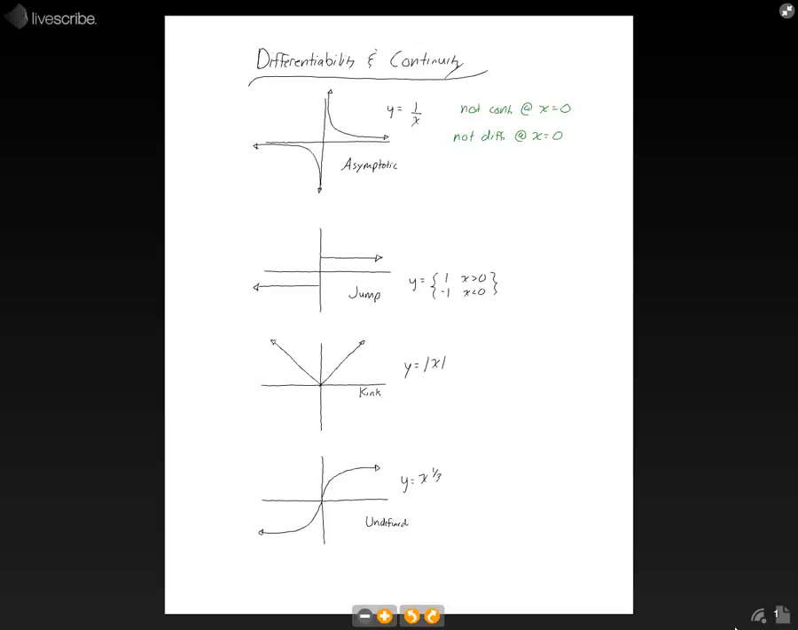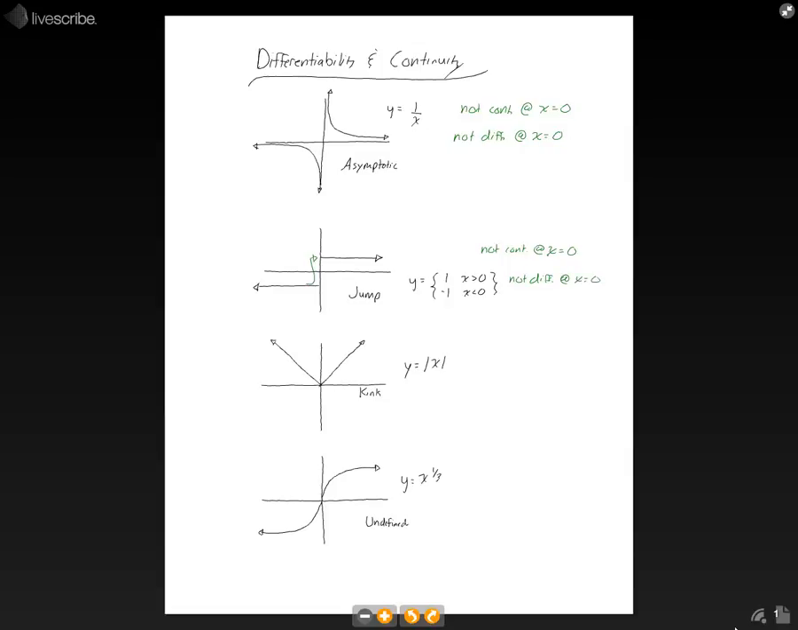Now, let's take a look at jump discontinuities. A jump discontinuity is something that happens when you have a piecewise function, like what's here, and it jumps from that line up to that line. Since the function is not defined at x equals 0, it is not continuous at x equals 0. Therefore, it can also not be differentiated, so it is not differentiable at x equals 0.